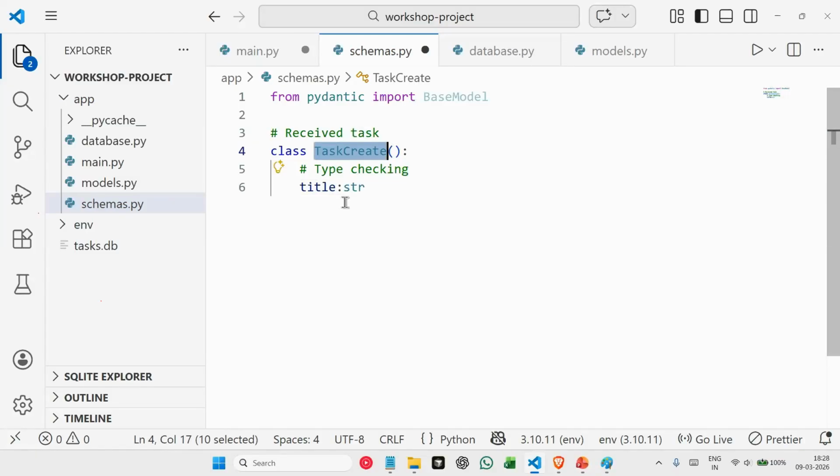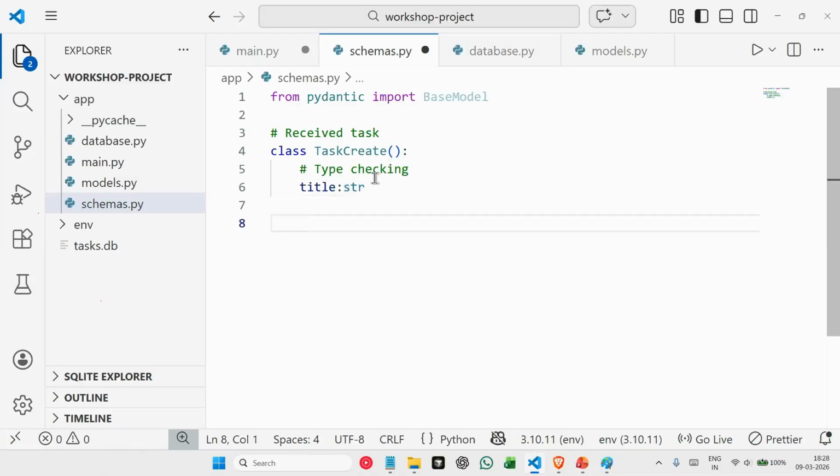Pydantic will automatically validate if whatever input you have received has this title variable or not. On top of it, does that variable have only string data type? So it will allow only string data type. Let's create a few more schemas here.